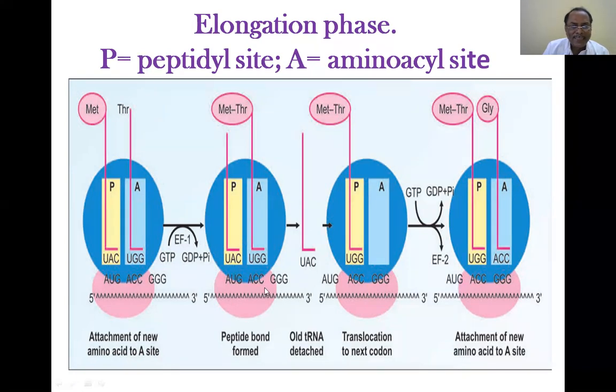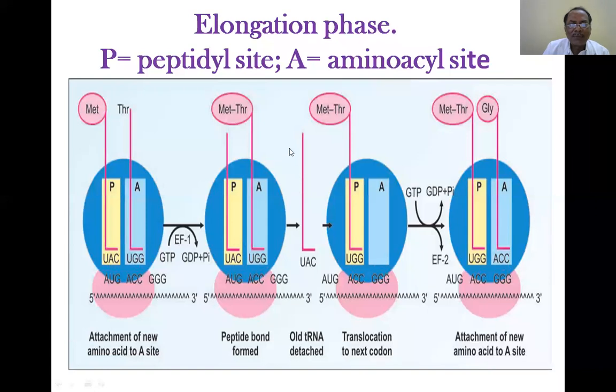The A site is vacant, and GGG is going to align in front of the A site. So the A site potentially calls for another tRNA. Now GGG is the next codon. The first tRNA, the methionine tRNA, has come out into the cytoplasm.